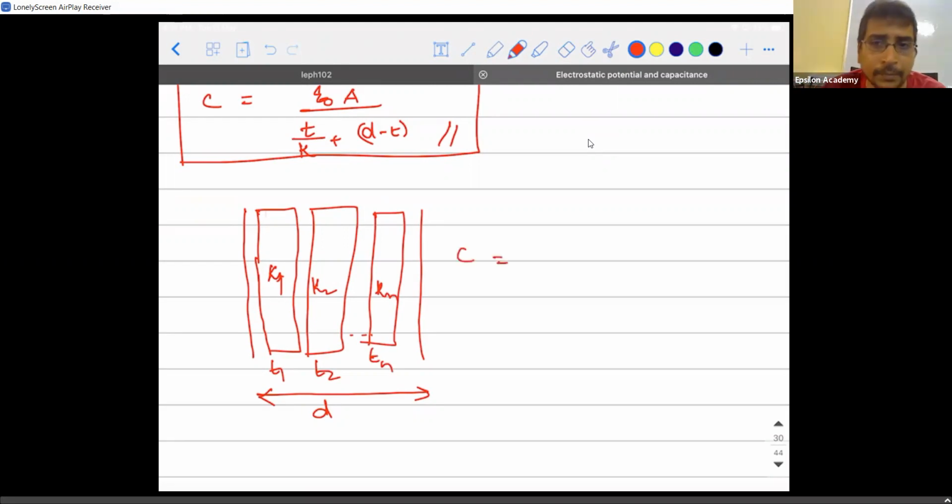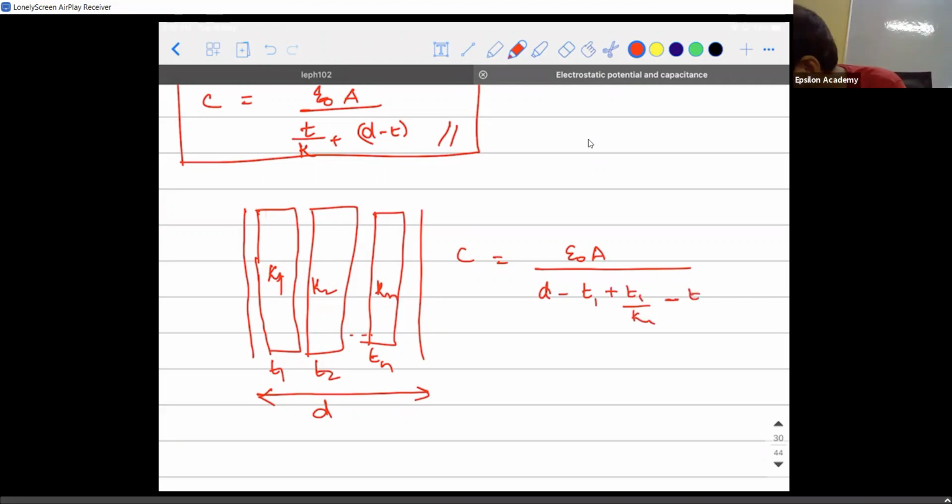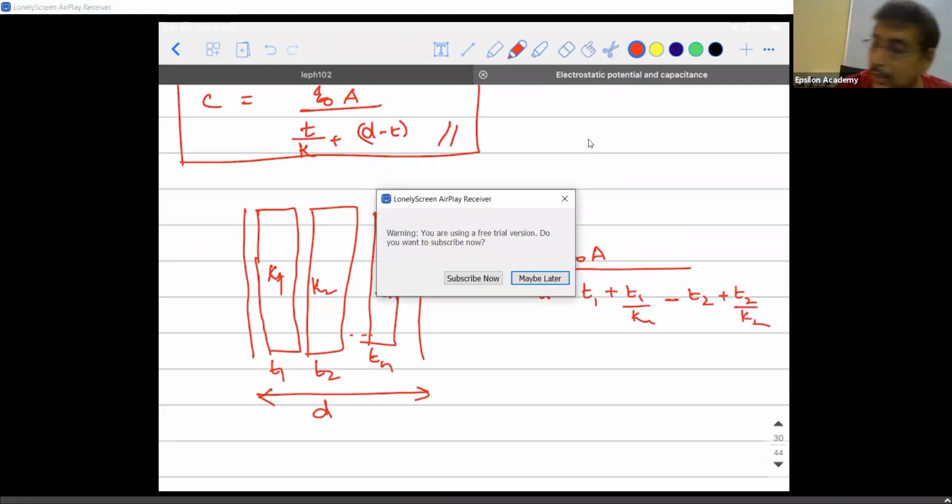It is very simple. Numerator is epsilon naught A divided by, you always first write D minus the first thickness and add thickness divided by kappa 1. Again, subtract the second thickness and add the thickness divided by kappa 2. Like this, if it keeps on going, the last term will be minus Tn plus Tn divided by kappa n.